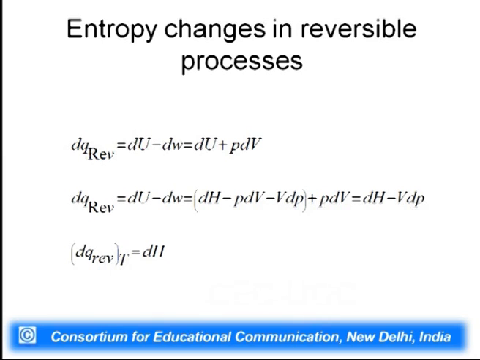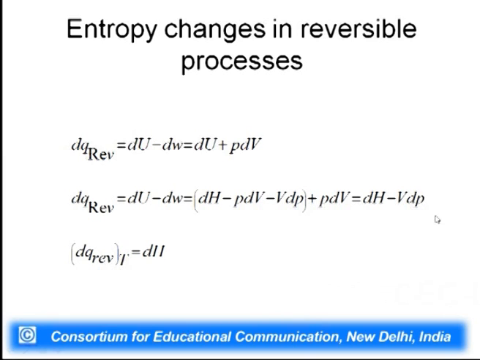dq reversible can also be calculated by using enthalpy. So, we know that U is equal to H minus PV. So, dU can be shown as dH minus PdV minus VdP, and if you add dw to this, we have the PdV term, PdV cancels out, and we are left with dH minus VdP. So, this is the second equation which we are going to use for calculation of dq reversible.